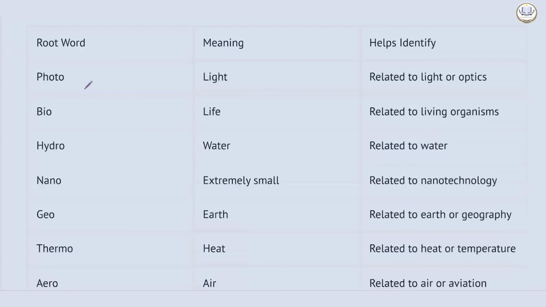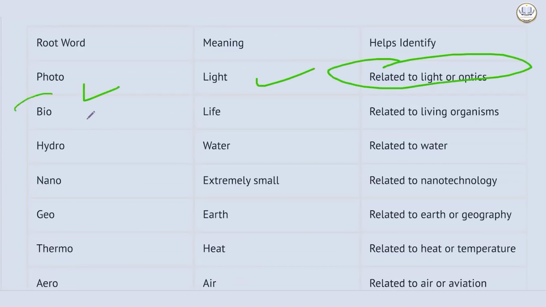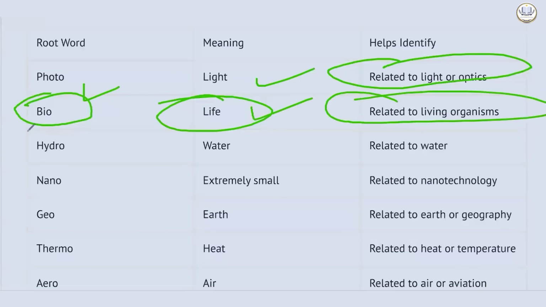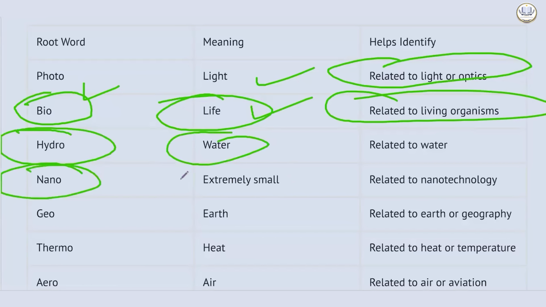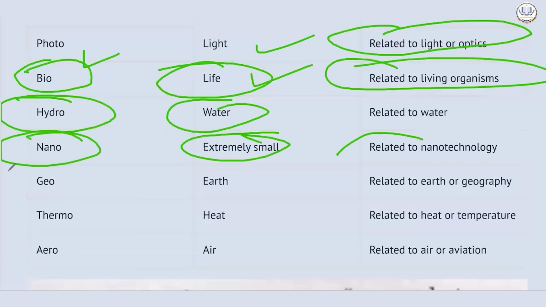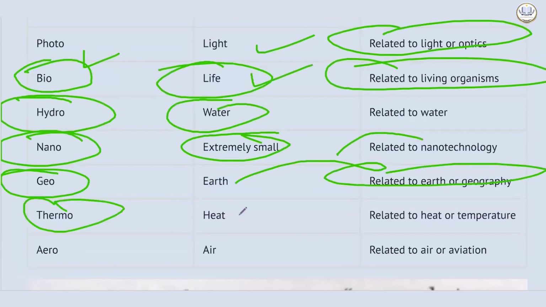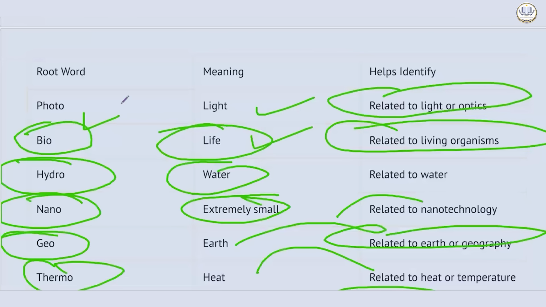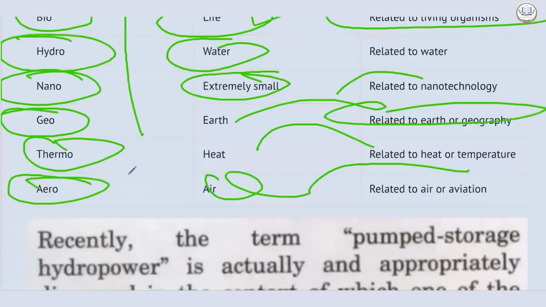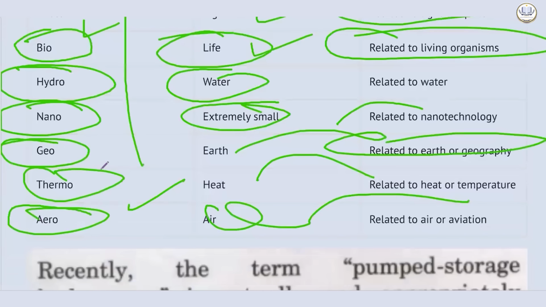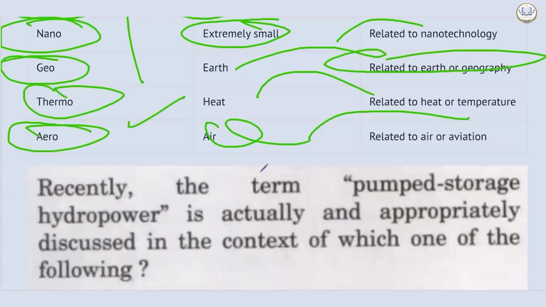How so? Cram these. Photo means light, related to light or optics. If they have written bio, it would be related to life, related to living organism. If it is hydro, then it will be related to water. Nano, extremely small, related to nanotechnology. If it is written geo, it will be related to earth or geography. Thermo, it will be related to heat or temperature. And aero, it will be related to air or aviation. These are some general keywords that you should cram and understand. If this is written, it will be related to all these things.